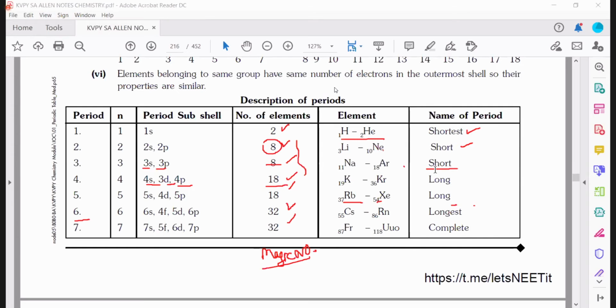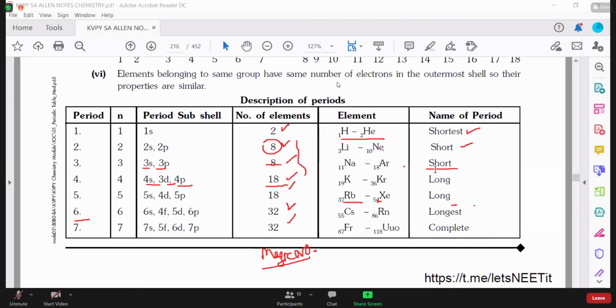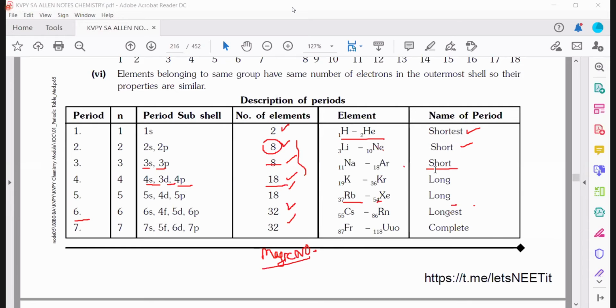The PDF is already there in the Telegram. Okay, the Telegram is difficult for search, sir. What is the file name at least? Allen Chemistry. Allen KVPY Chemistry. The name is Allen. If you type KVPYSA Allen Chemistry, you will get the notes, because this is the concise notes of all important topics. Okay, concise means they have given only the important ones.